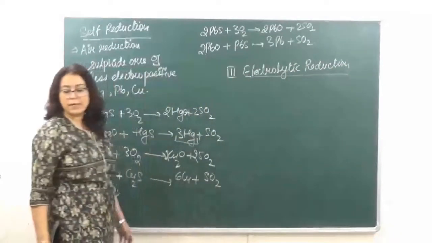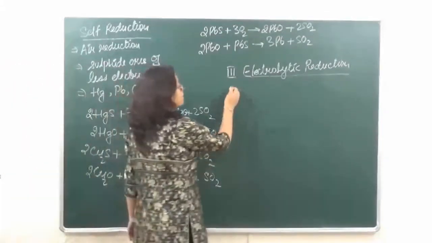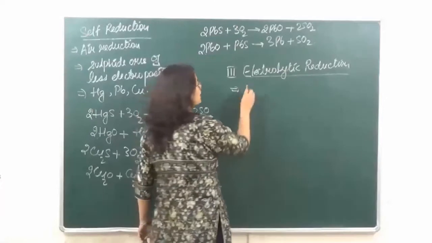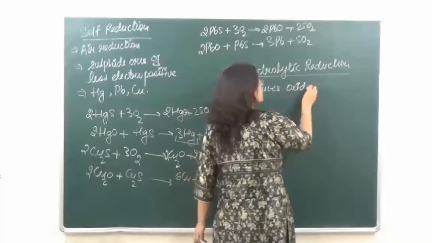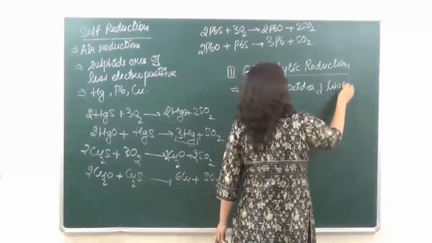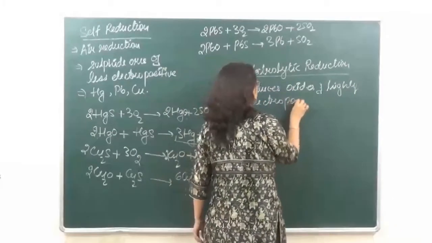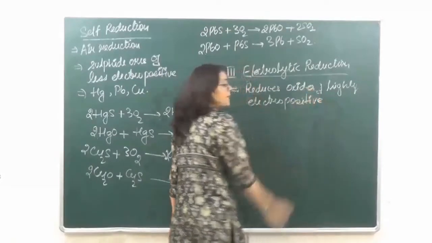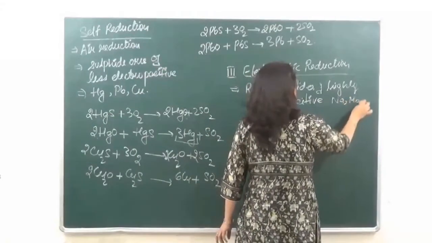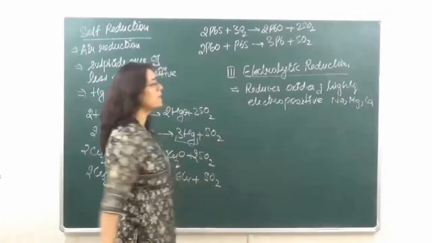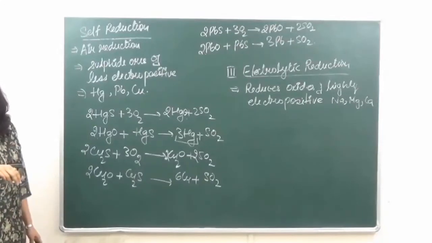electrolytic reduction. Now in case of electrolytic reduction, we are going to extract the metals, or we are going to reduce metals of oxides of highly electropositive metals, like for example we have sodium, we have magnesium, we have calcium. So all these metals, they are highly electropositive. So we are going to reduce the oxides of highly electropositive metals from here.